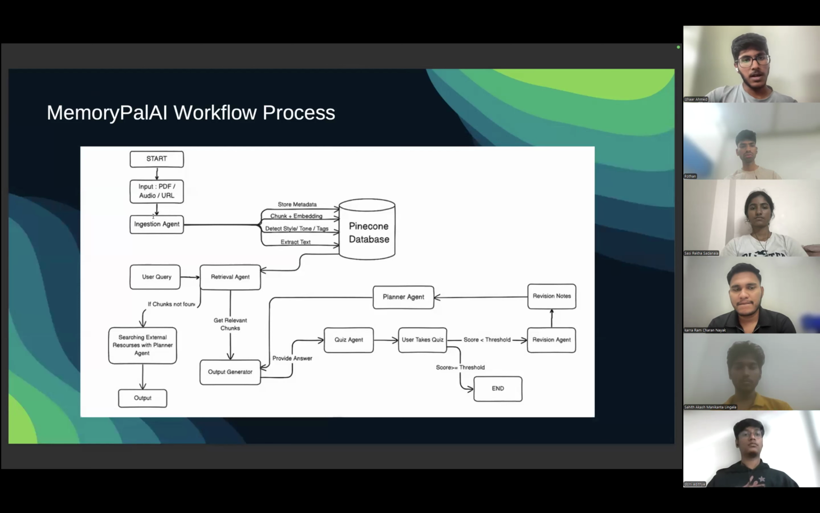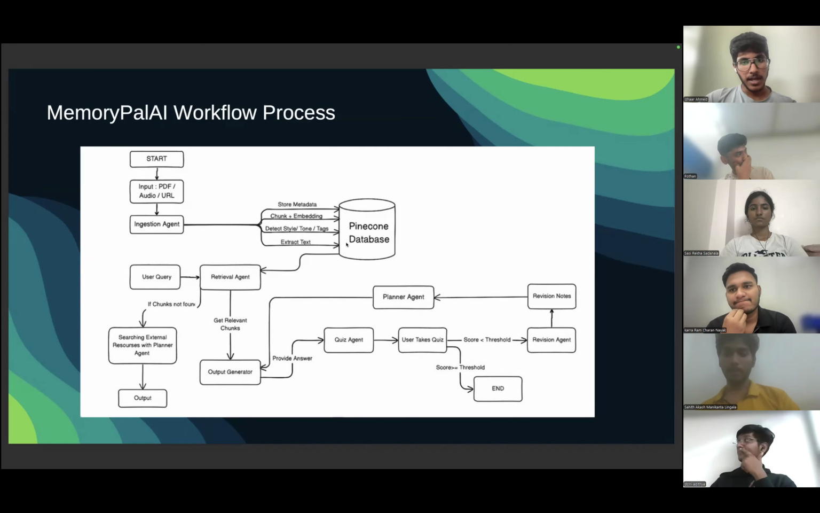The overall workflow process can be seen in this diagram. From the start, we input a PDF, audio, or URL into the ingestion agent. Then the organizer agent stores metadata, chunks and creates embeddings, detects the style and tone, tags it, extracts the text, and stores it in the Pinecone database. Then it is used as input for the retrieval agent. The user asks a query to the retrieval agent, which uses the Pinecone database and checks if the chunks are found or not found.